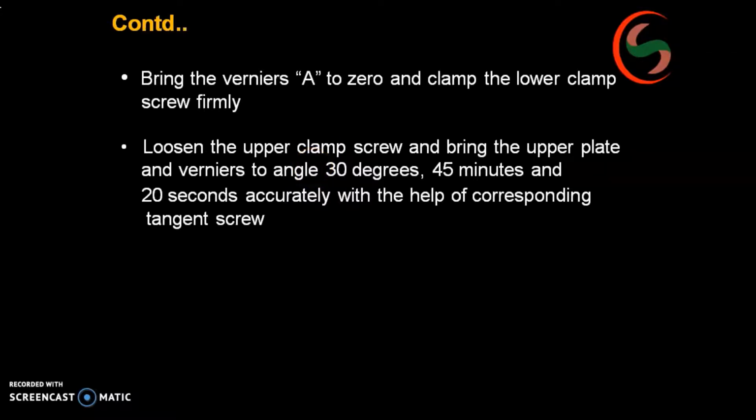How to adjust the required reading? For that, the readings to be changed, the upper clamp screw should be loosened and bring the vernier A0 to coincide with the mean scale reading at 30 degrees, 45 minutes and 20 seconds by using the tangent screw.